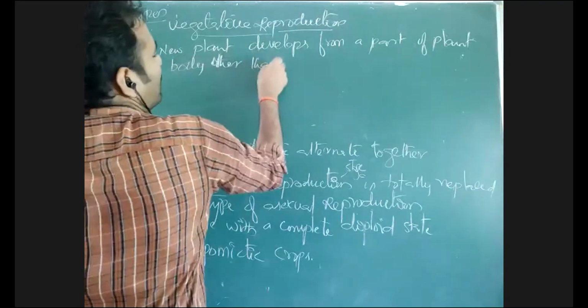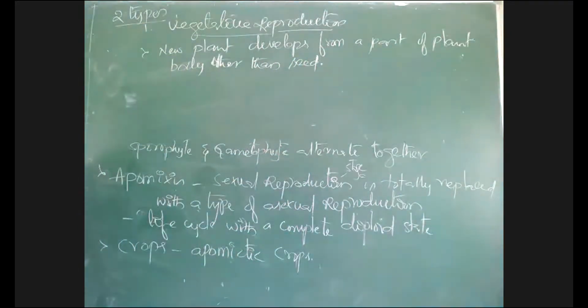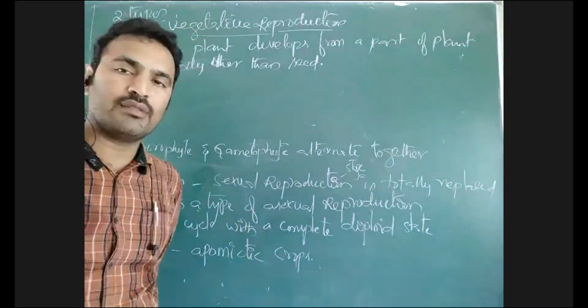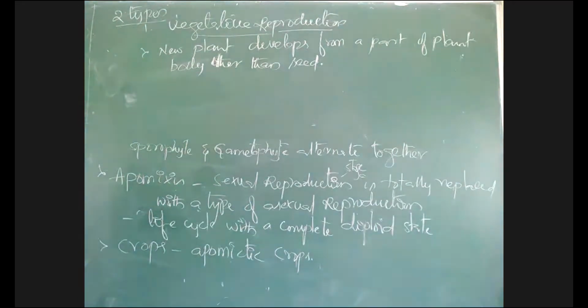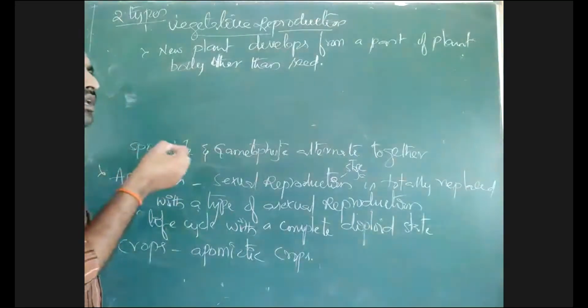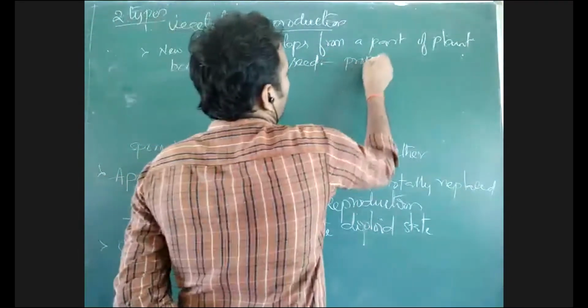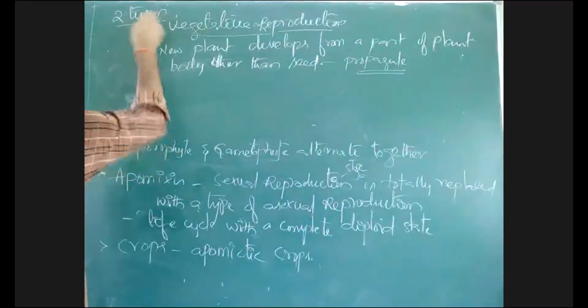other than seeds. Seeds are produced during sexual reproduction, but during vegetative reproduction there is no formation of seeds. Seeds are developed upon the formation of an embryo by syngamy, but sexual reproduction is not here. There is no syngamy, there is no seed formation. So directly there is development of a new plant from the plant body. That plant part that is responsible for the development of new plants is called what? Propagule. Vegetative propagules, that is the first type.